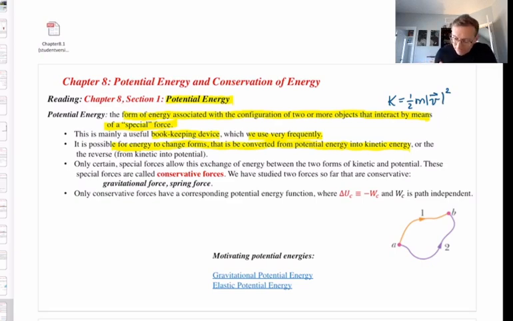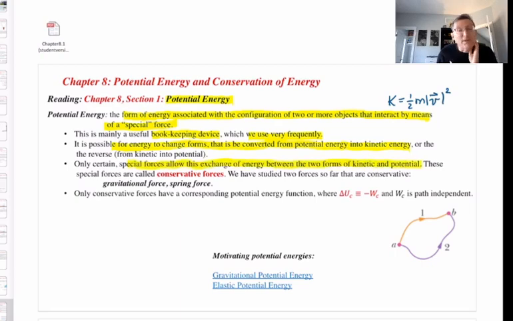Okay, now, I said that potential energy is associated with the configuration of two or more objects that interact by means of a special force. Well, let's say more about this special force. There's only a couple of these special forces that allow this exchange of energy between the two forms of kinetic and potential.